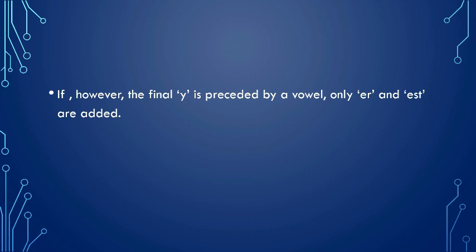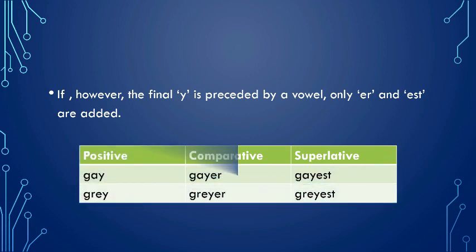If, however, the final y is preceded by a vowel, only er and est are added. Example: Gay, gayer, gayest. Grey, greyer, greyest. Here both the words in positive degree are ending in y preceded by a vowel. So to make comparative and superlative, only er and est are added. Y is not replaced by i.